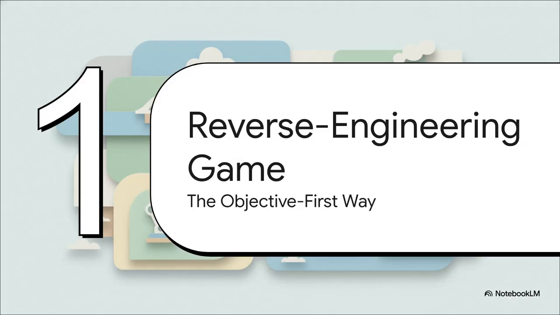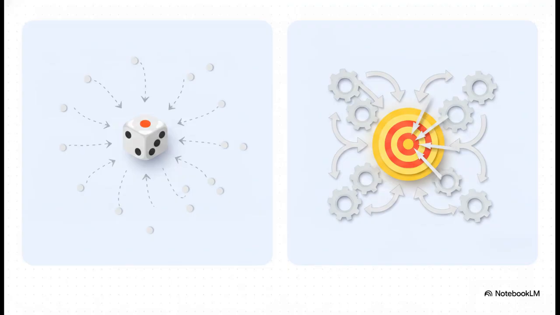Section 1. Reverse engineering the game. The objective first way. All right, to transition from our micro-level cake metaphor into the high-stakes, macro-level world of system engineering, we really need to draw a heavy contrast here. Because we're no longer just playing games, we're designing them.